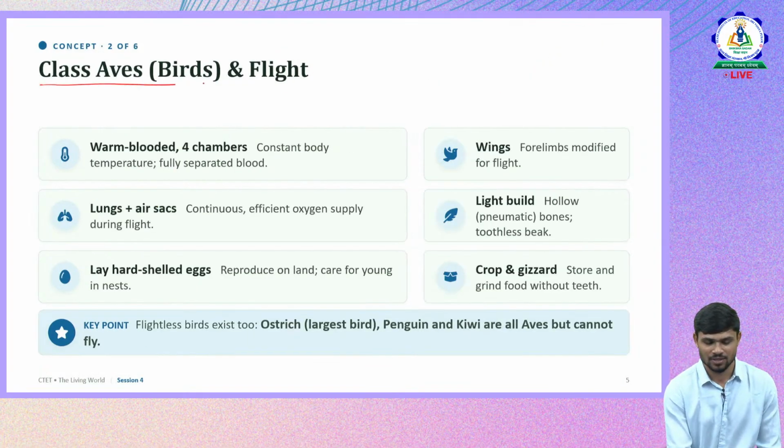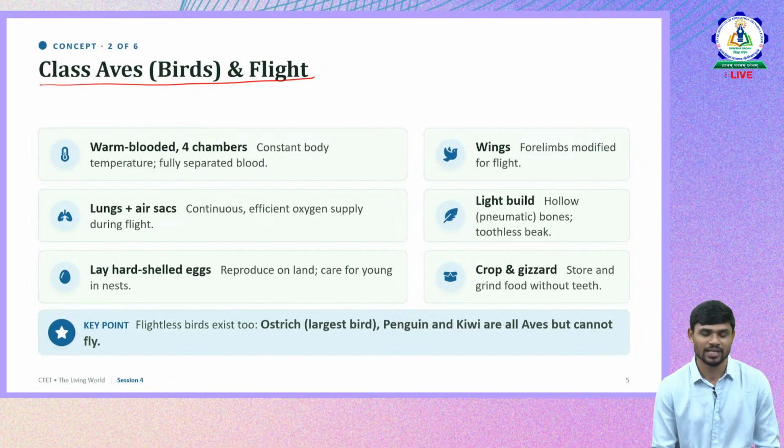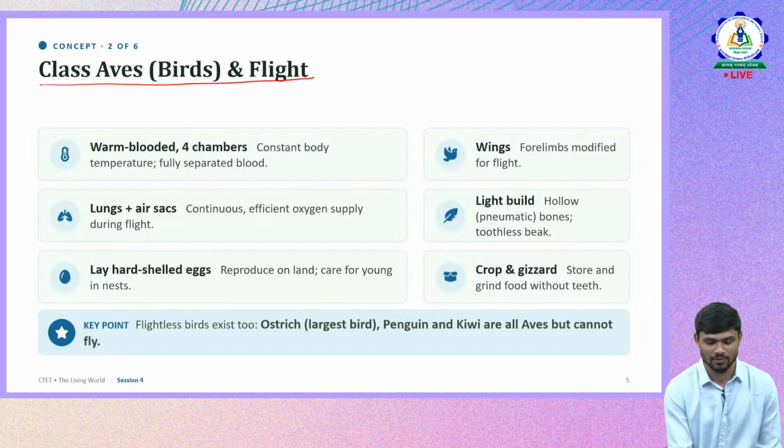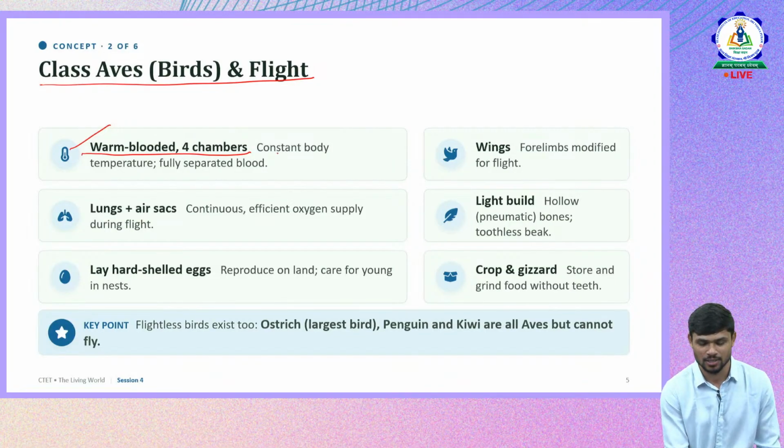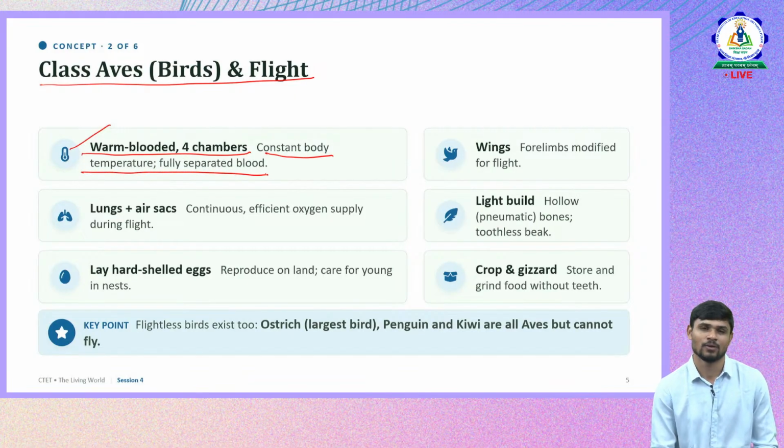Then class Aves, after the evolutionary link. Regarding birds and the exceptions in birds, a few characteristics we already discussed in the previous sessions. Let us just quickly revise them. They are warm-blooded and they have a four-chambered heart. Why do they have four chambers? Because they have a high demand of oxygen and energy compared to other vertebrates.